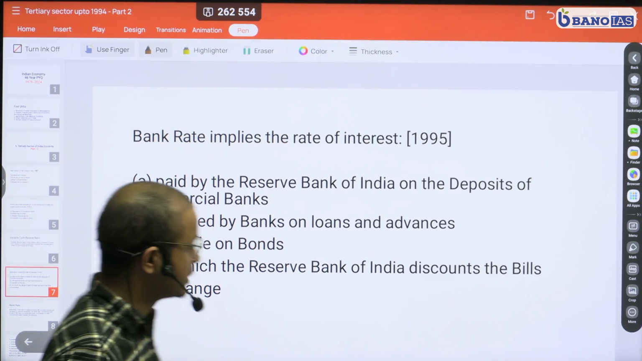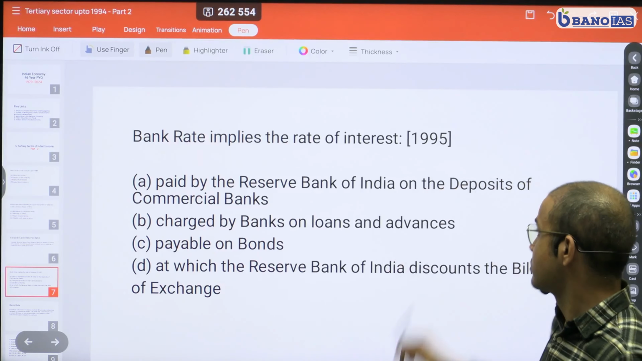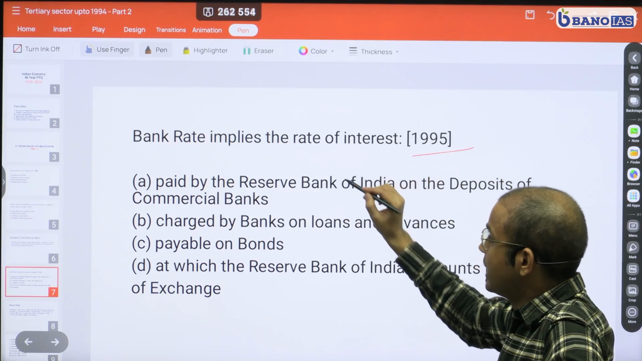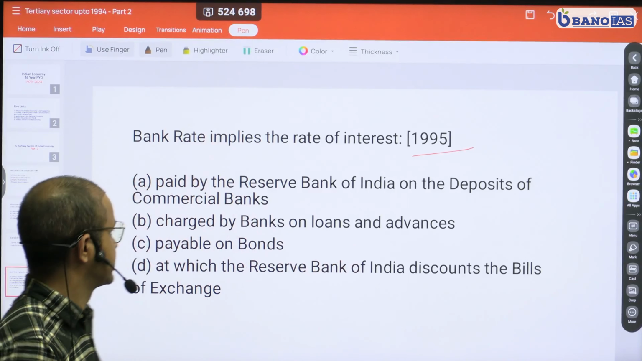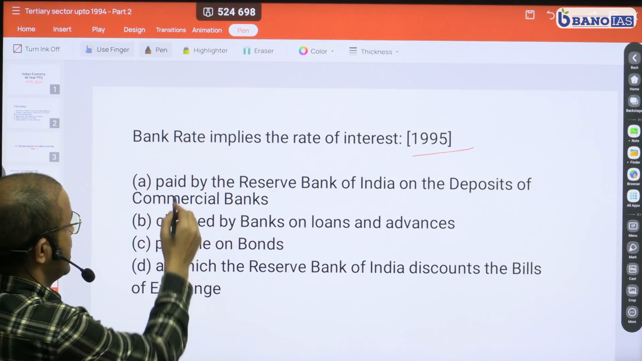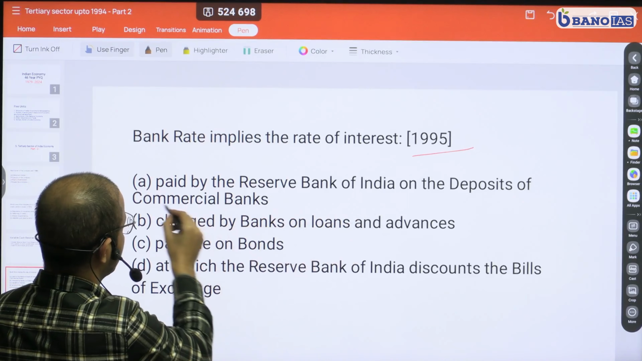Let's move to the next question. Now here we have a question from 1995 once again. Bank rate implies the rate of interest. Which interest rate is bank rate? Let's read the options. Option A, paid by Reserve Bank of India on the deposits of commercial banks.